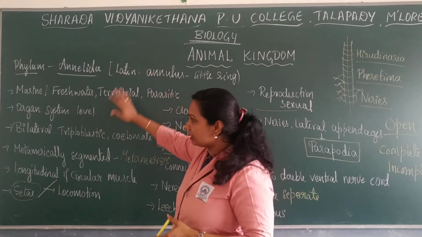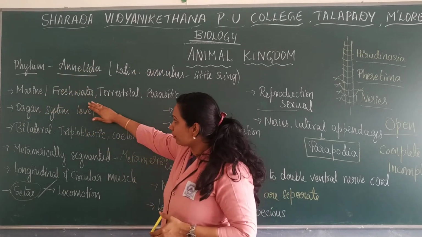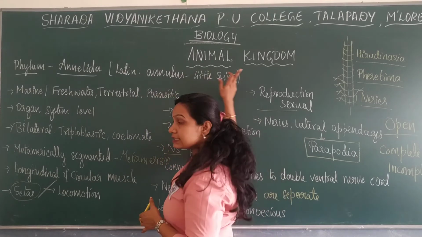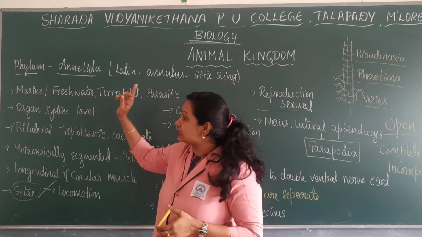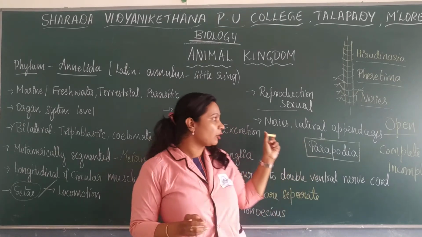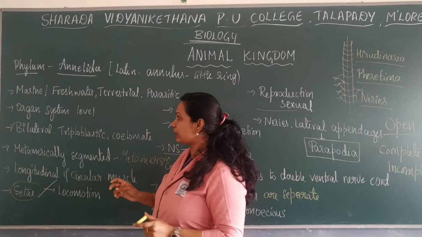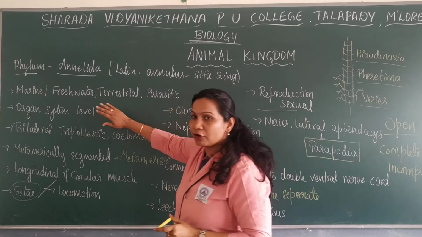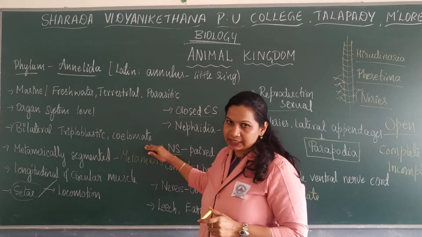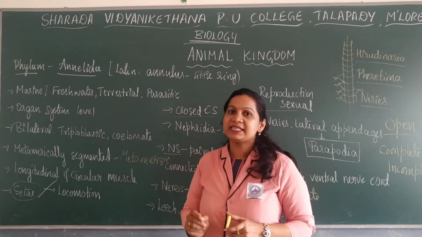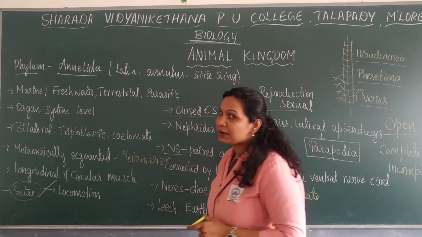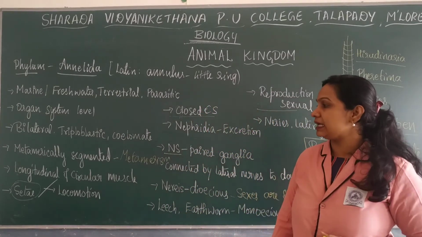In the case of phylum Annelida, they are marine or freshwater or terrestrial or parasitic. Example for parasitic is leech, and example for the aquatic organism is Nereis. They have organ system level of organization, bilateral symmetry, triploblastic, and they are coelomates. Their body consists of segments. They are metamerically segmented. Each segment is known as a metamere and the process is known as metamerism.